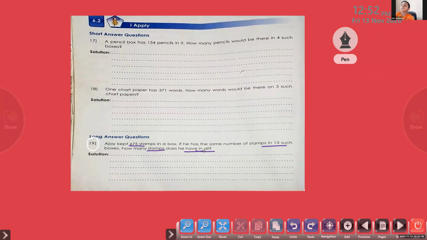Dear children, please copy down the steps, and do the multiplication in the notebook now itself. Number of stamps in one box equal to 675.